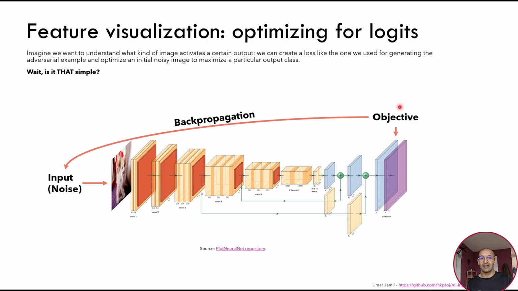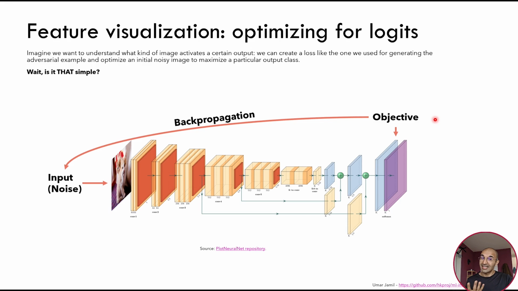We use the logit corresponding to the dog class as an objective, and we run backpropagation to optimize this input to maximize this logit. This is how you can generate a kind of prototype for the class dog.